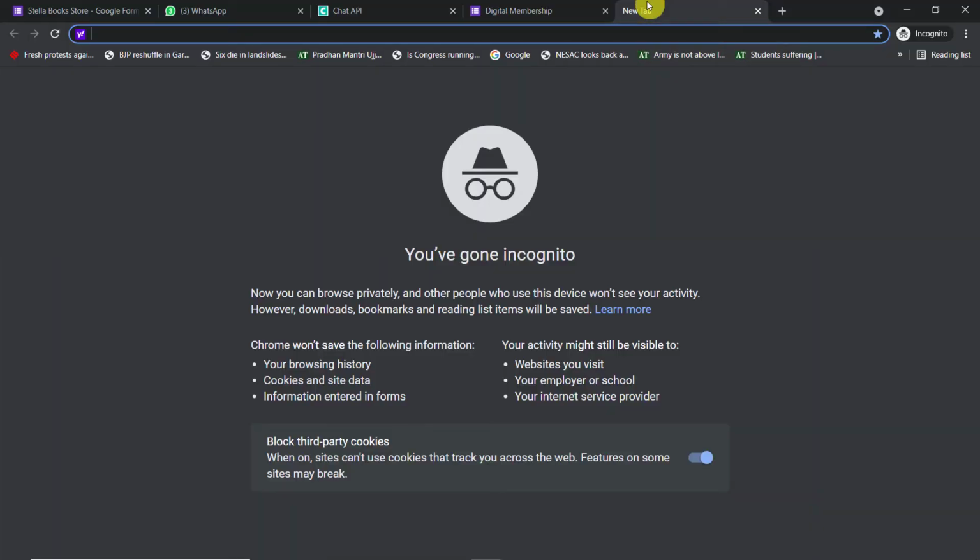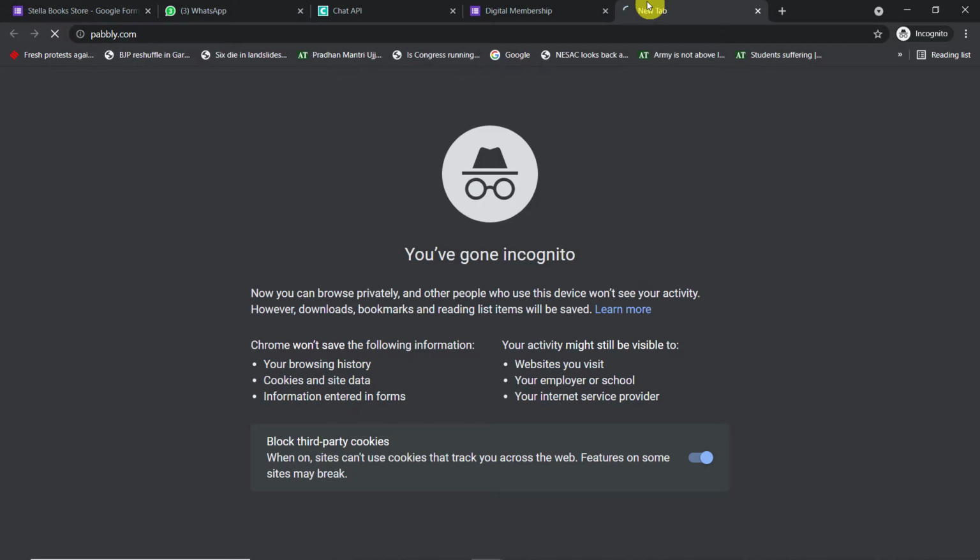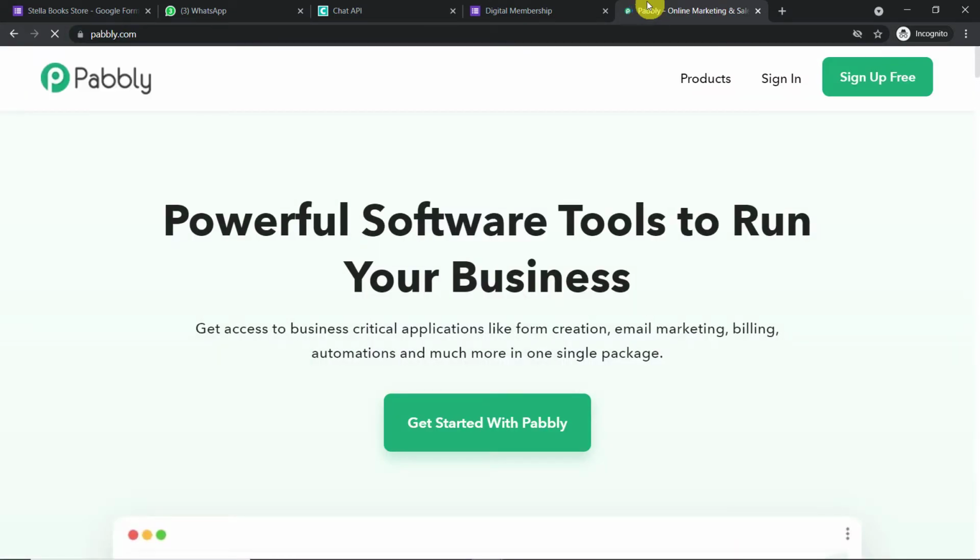So basically in the new tab, all you have to do is just type pabbly.com, press enter. Okay, so this is the website of Pabbly.com.